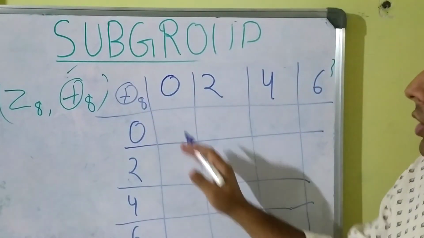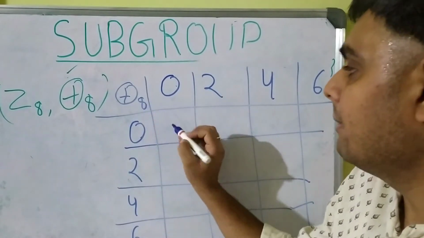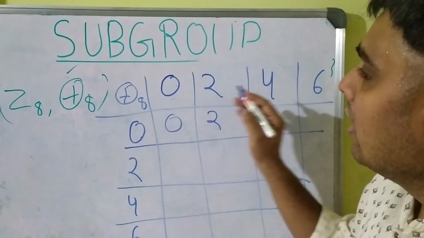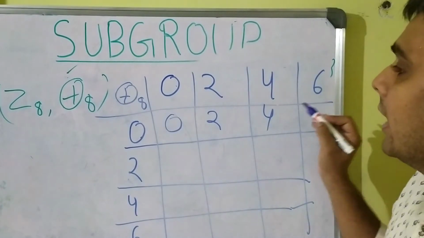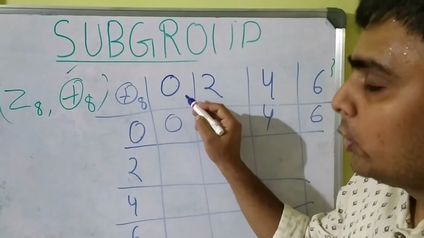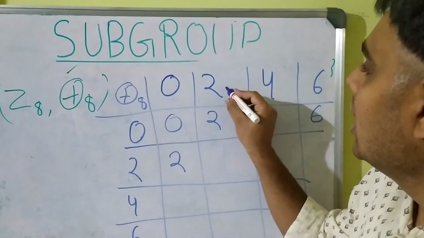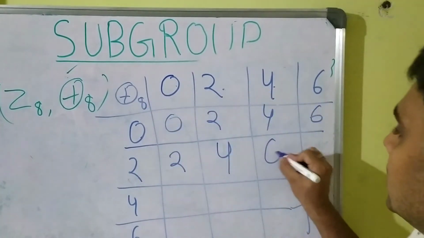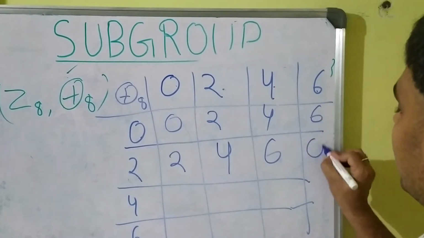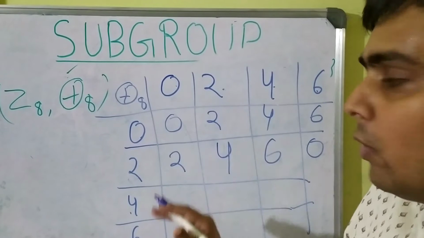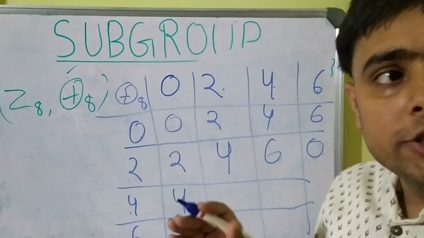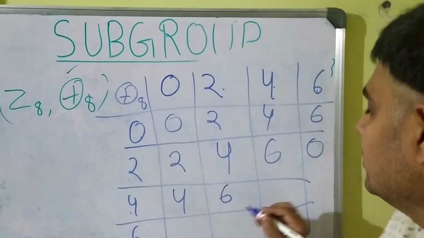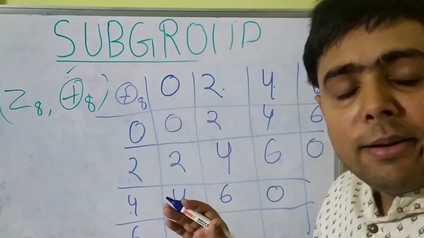Let's say we are keeping the additive congruence modulo 8. So the table will look like this: 0 plus 0, 0 mod 8 will be 0. 0 plus 2 will be 2, 2 mod 8 will be 2. 0 plus 4, 4 mod 8 will be 4 itself. 0 plus 6 will be 6, 6 mod 8 will be 6 itself. 2 plus 0 will be 2, 2 mod 8 will be 2. 2 plus 2 will be 4, 4 mod 8 will be 4. 2 plus 4 will be 6, 6 mod 8 will be 6. 2 plus 6 will be 8 and 8 mod 8 will be 0. 4 plus 0 will be 4, 4 mod 8 will be 4. 4 plus 2 will be 6, 6 mod 8 will be 6. 4 plus 4 will be 8, 8 mod 8 will be 0.